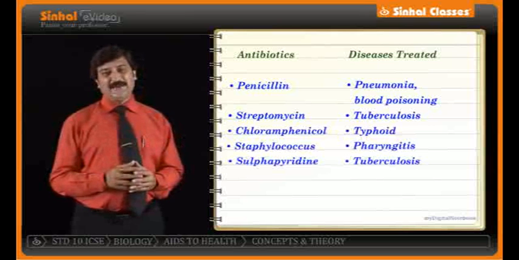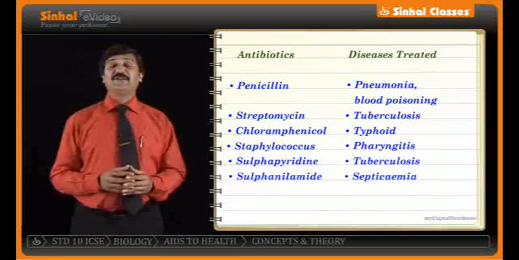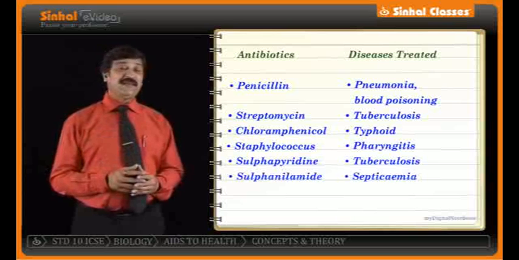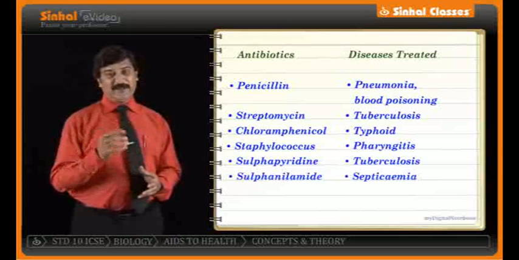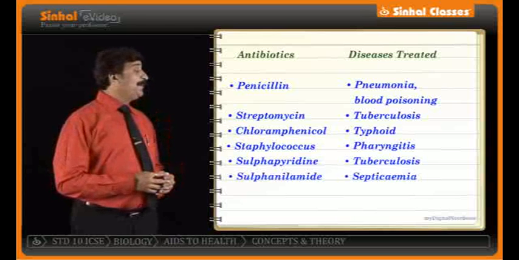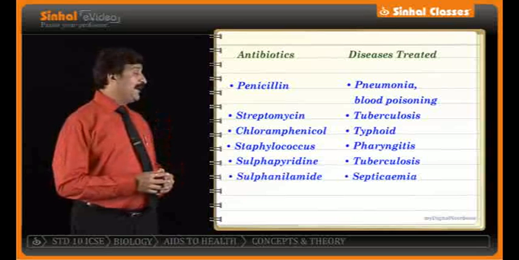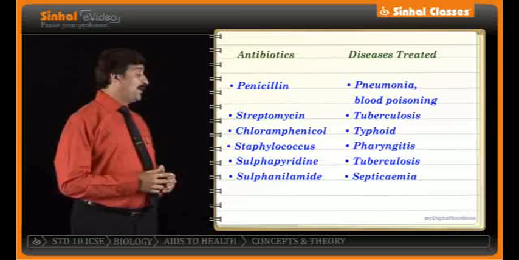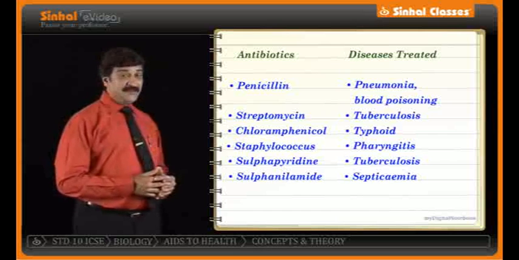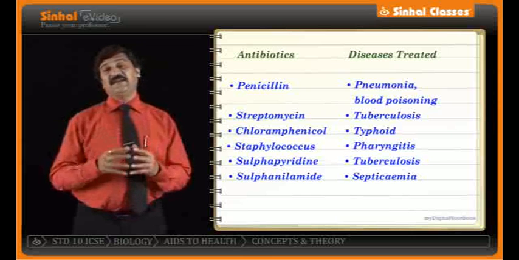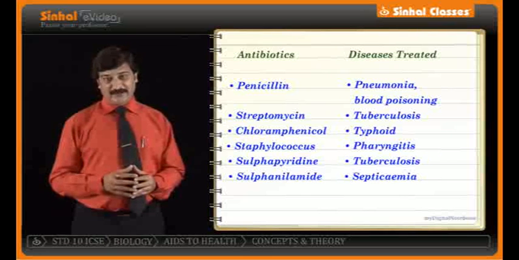So here are a few examples with reference to these various antibiotics. To repeat once again, penicillin, streptomycin, chloramphenicol, staphylococcus, sulfapyridine and sulfonamide. These are the various antibiotics which are there.